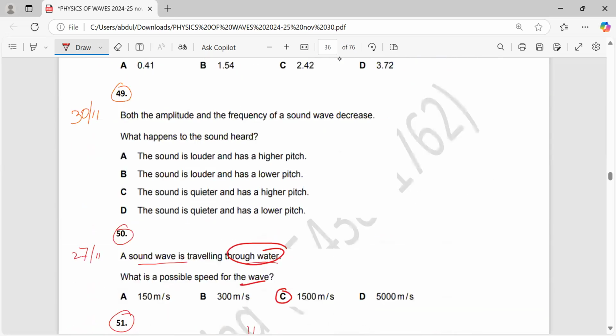The next question is 49. Both the amplitude and frequency of a sound wave decrease. Frequency decreases, amplitude decreases. What happens to the sound? Amplitude decreases, so the sound is not louder, no chance A and B. They are out. The sound is quieter, yes, because amplitude is decreased. Frequency decreased, so higher pitch, no chance. Lower pitch, yes. The correct answer is D.